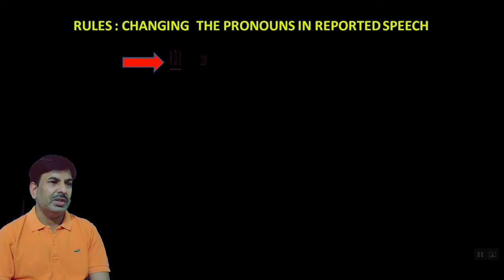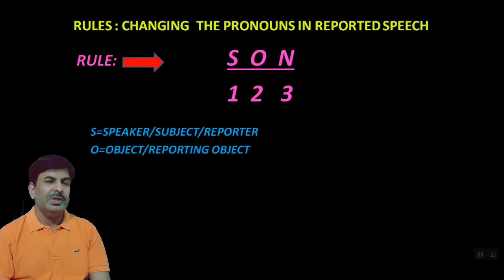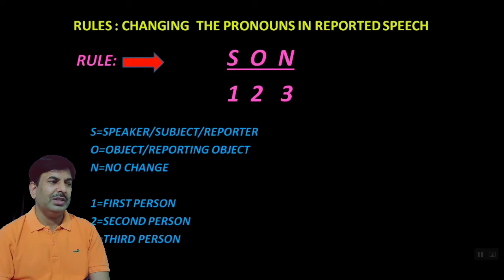In the same reference, let us have how to change the pronouns while changing the direct speech into indirect speech. It means what kind of pronoun will be changed in which pronoun. So the rule of SON upon 1, 2, 3 is to be applied. Here SON means we have described over here: S for speaker, subject or reporter, O for object or reporting object, and N for no change. And 1, 2, 3 also: number 1 represents first person, number 2 second person, and number 3 third person.